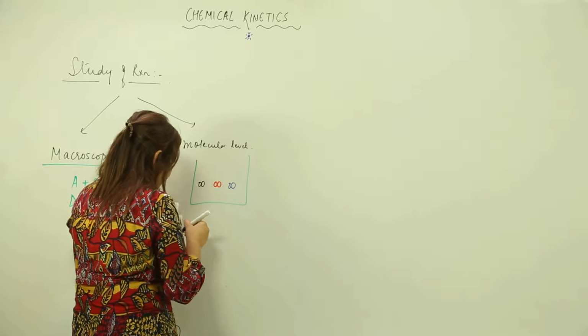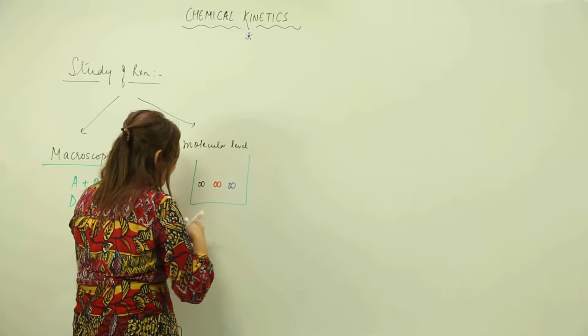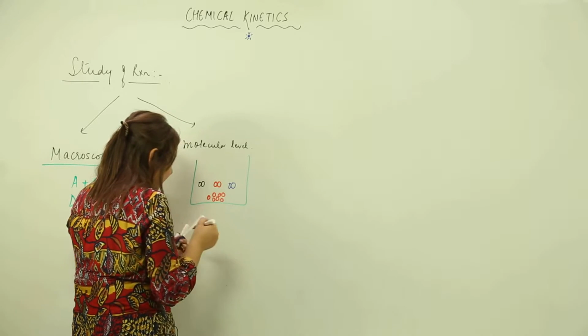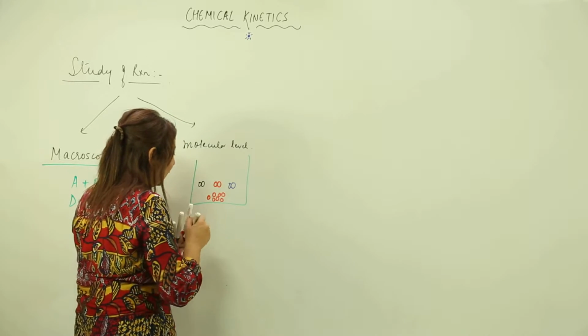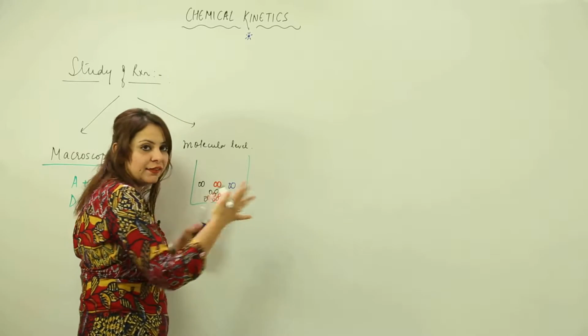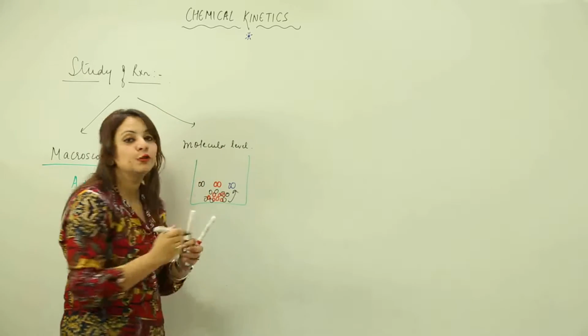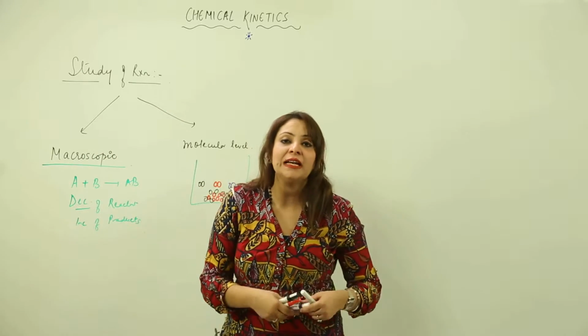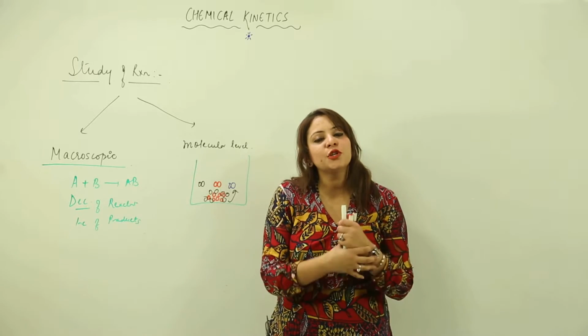So what they do, these black ones and red ones, they just move here and there like this, and they keep on colliding with the other one, that is the A. So they are continuously colliding, moving away from each other, and they result in the formation of product. So at the molecular level, we get to see that the reactants are continuously bumping into each other, that results